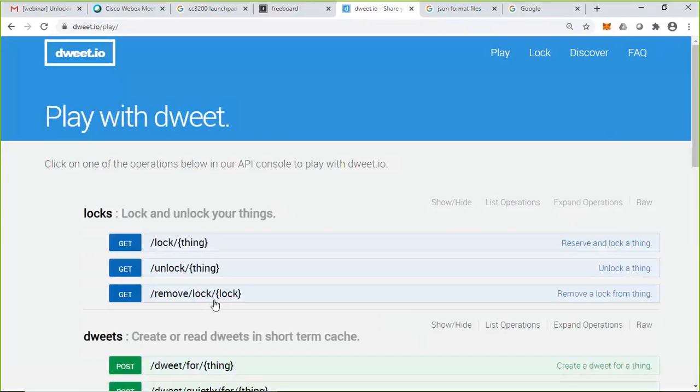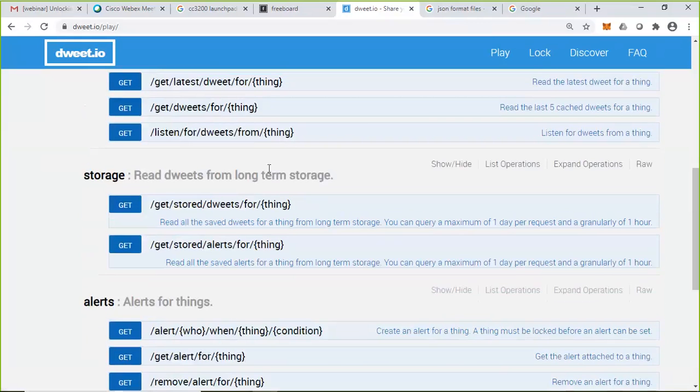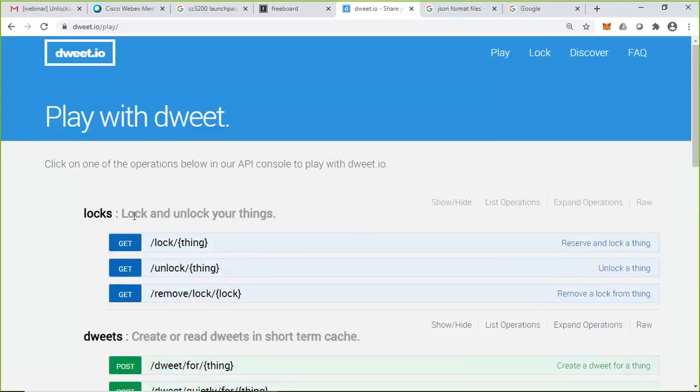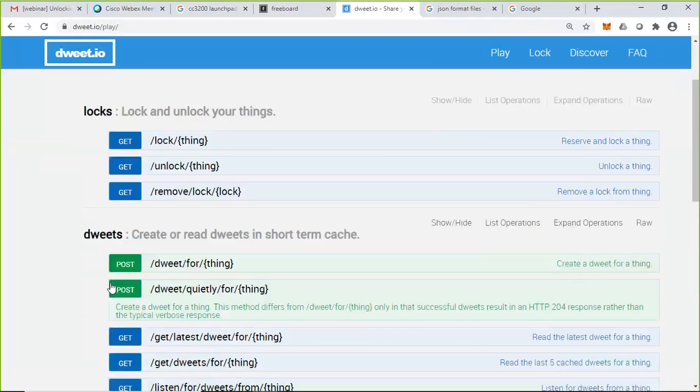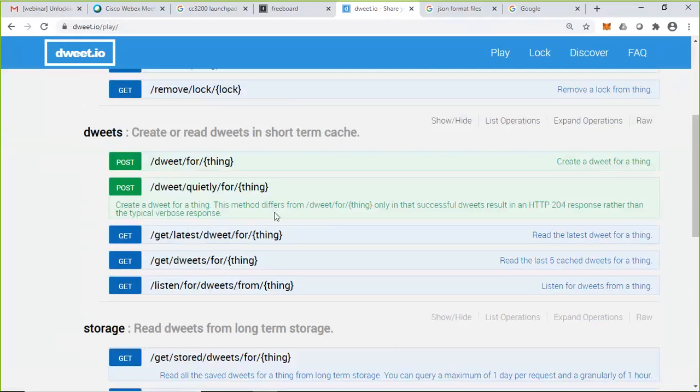Fine. Here, look here. In Dweet, there are different menus: logs, dweets, storage, and alerts, and so on. Among that, we are going to use the open mechanism called dweets. Dweets means create or read dweets in short-term cache. So it will create a dweet or read the dweets from the short-term memory location of our browser.